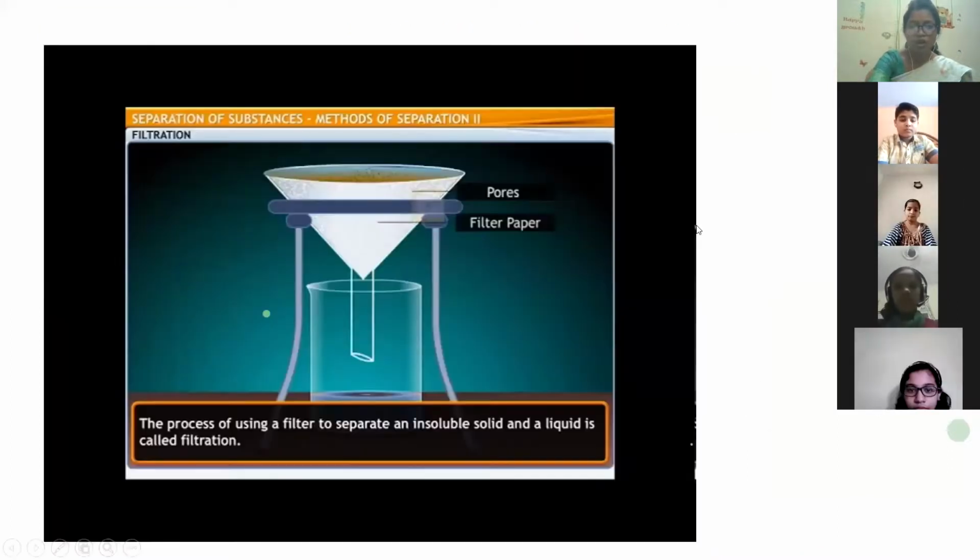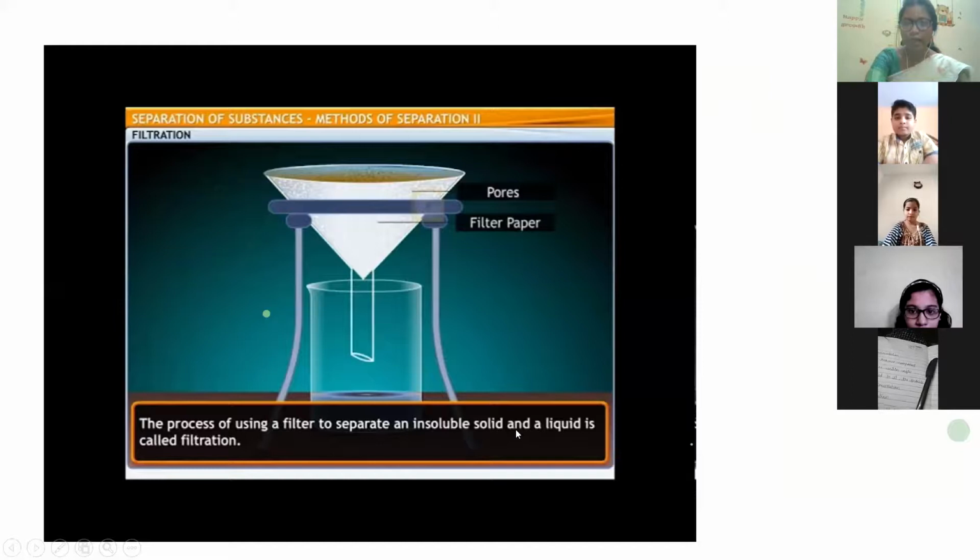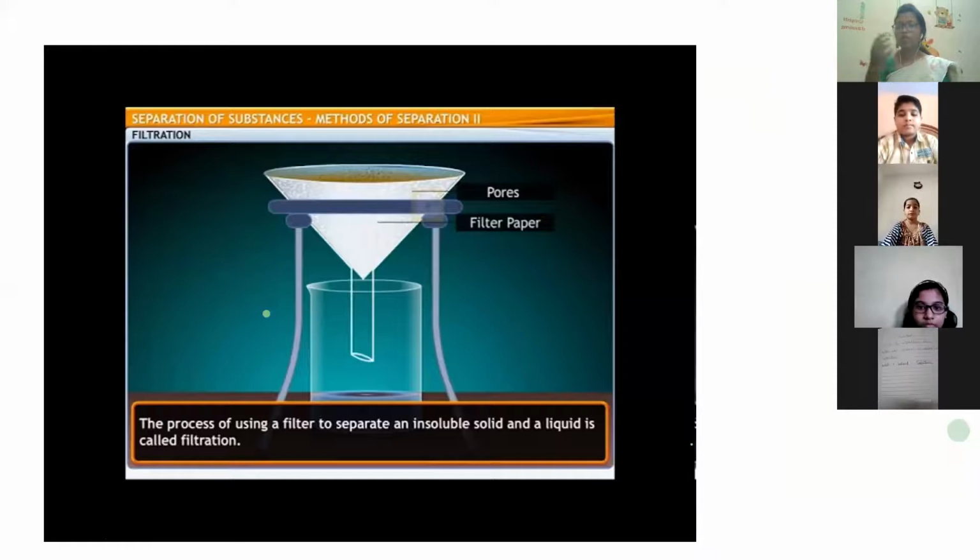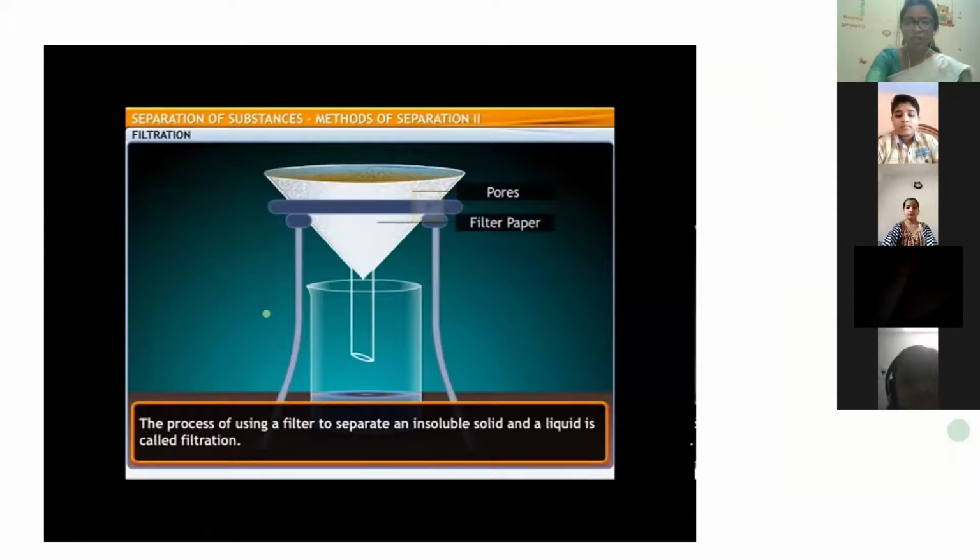So what is filtration? The process of using a filter to separate an insoluble solid and a liquid is called filtration. So the thing which is not soluble, we are trying to remove it. Here we have added filter paper. In filter paper, there are small holes called pores. When we pour the impure water or any solution, the impurities will be settled down in the filter paper. Can you see there is brown color over there? Those are impurities. So this is your filtration process.